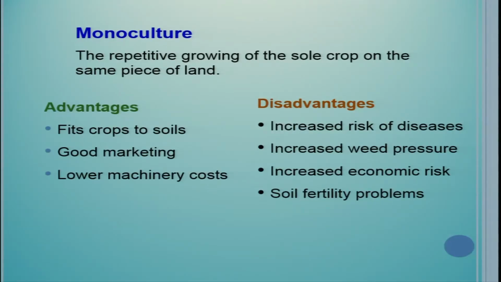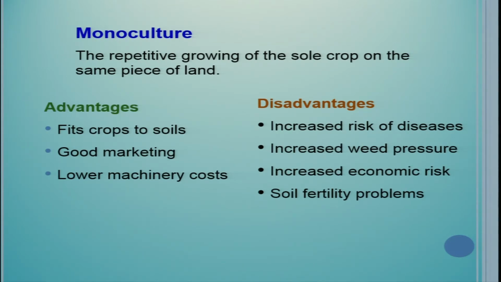But nevertheless, it has certain advantages also. It fits crops to the soils, because farmers know it, and there is some adaptation mechanism from the soil side, and good marketing, because you have specialized marketing. See the case of rice and wheat, they are very dominant in Punjab because they have very good marketing infrastructure.